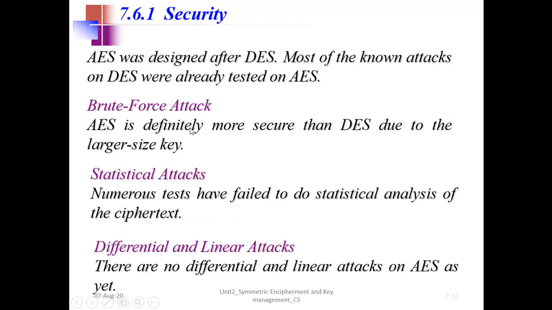So these are the attacks which were possible on DES, brute force attack, etc. AES is definitely more secure than DES due to the larger key size. Brute force attack, which we saw in the previous lectures. What is brute force attack? The attacker tries n combinations of keys randomly, right? He tries each and every possible key. So that is brute force attack. Then numerous tests have also failed to do statistical analysis of ciphertext for AES, and differential and linear attacks are also not possible.